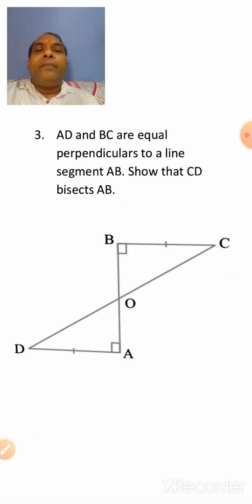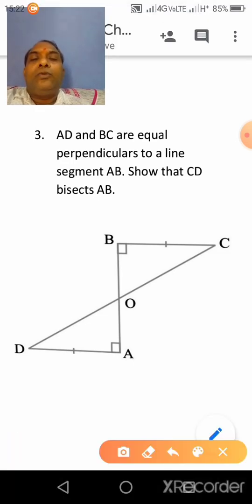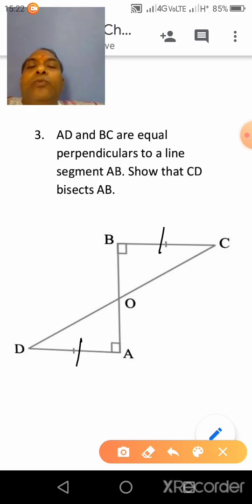AD and BC are equal perpendiculars to a line segment AB. AD and BC are equal, clear? So this one is equal to this one, given already. So that CD bisects AB, we have to show that CD bisects AB, or we have to prove that O is the midpoint of AB, or we can say that we have to prove OA is equal to OB.